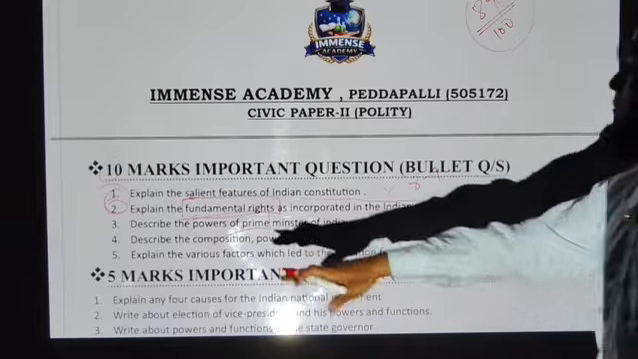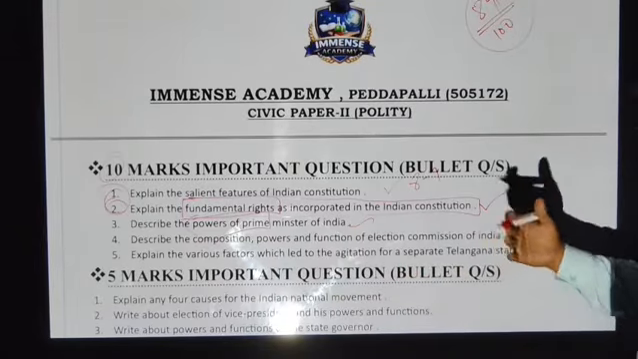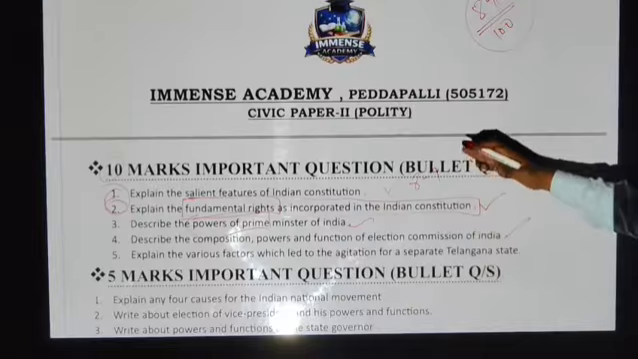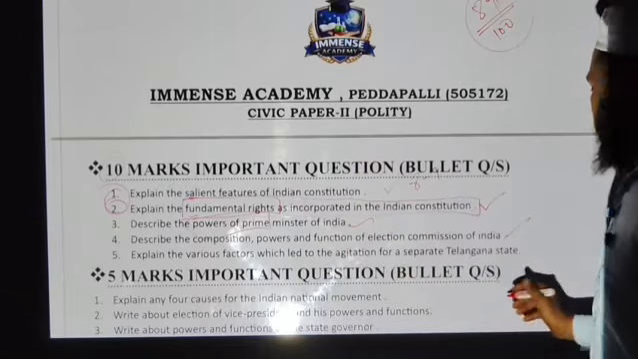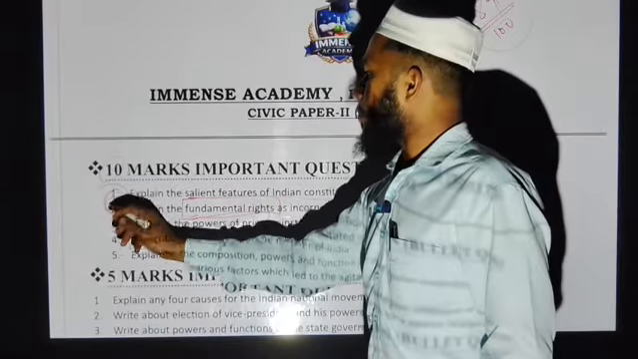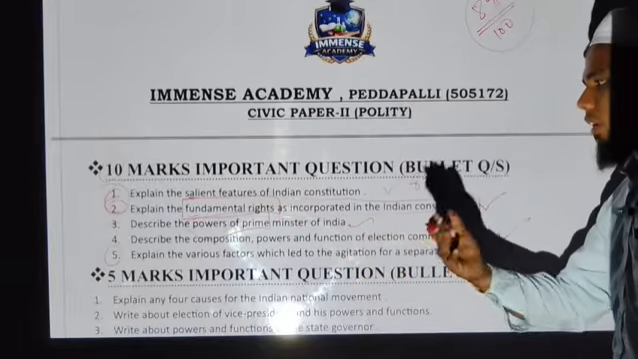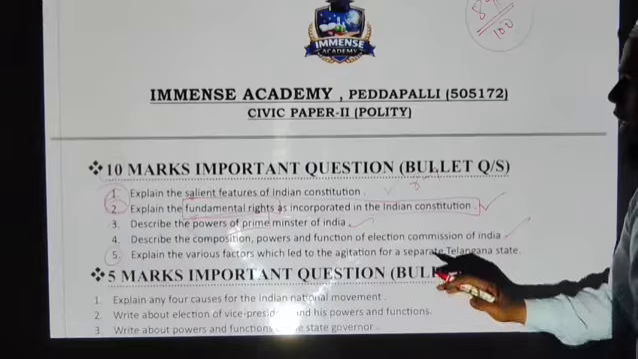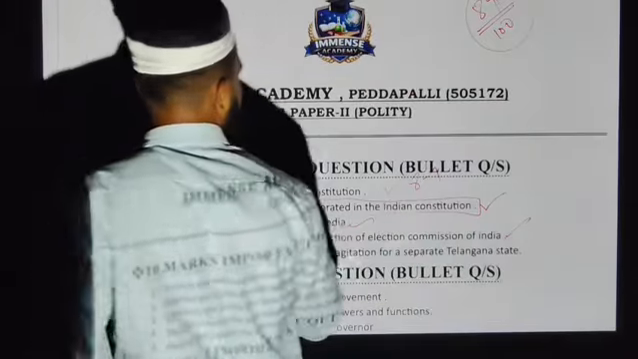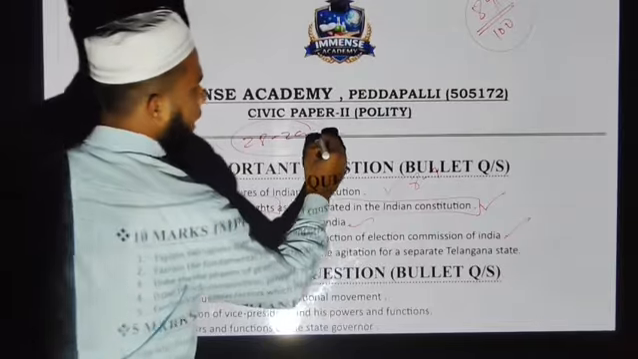So next, describe the composition, powers and the functions of Election Commission in India. What I could suggest is, if you focus on the above three, this is more than enough. First focus on the first one, second one, third one. Later on, focus on the factors you were saying about the agitation for separation of the Telangana state. This will give you 28 to 29 marks. This is a guarantee from my end.